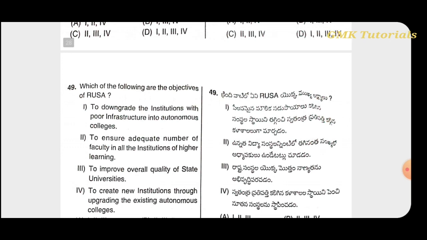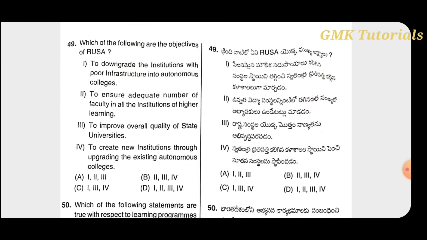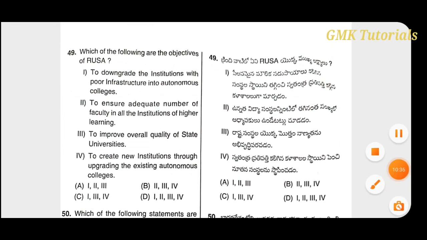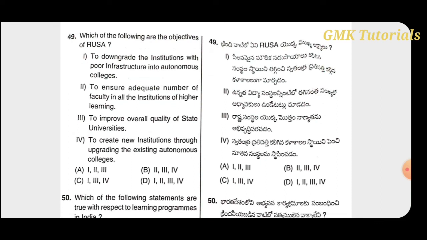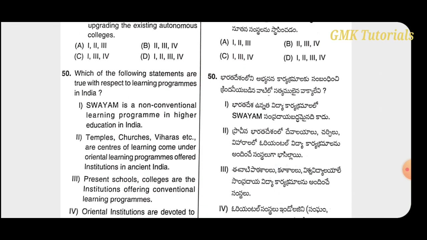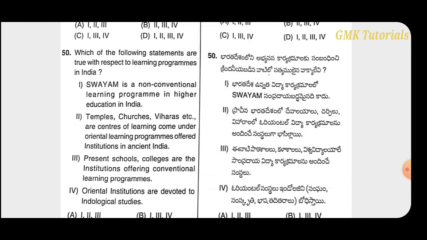Which of the following are the objectives of RUSA? The objectives of RUSA are to ensure an adequate number of faculty in institutions of higher learning, to improve the quality of state universities, and to create new institutions through upgrading existing autonomous colleges. So option B is the right answer. Which of the following statements are true with respect to learning programs in India?